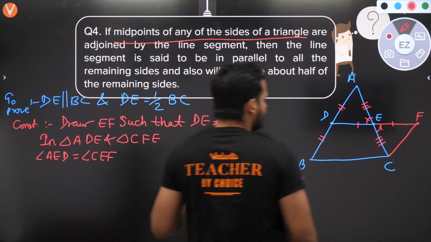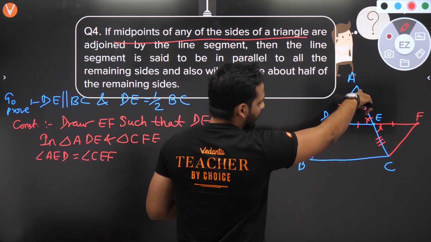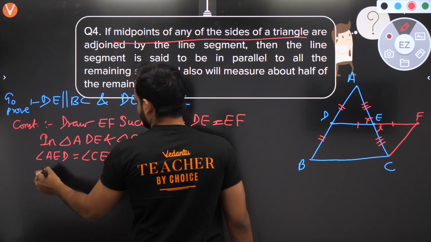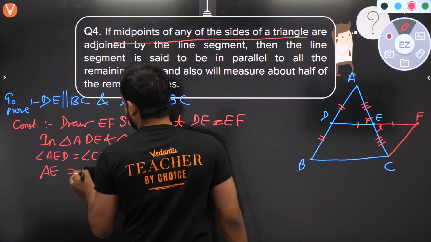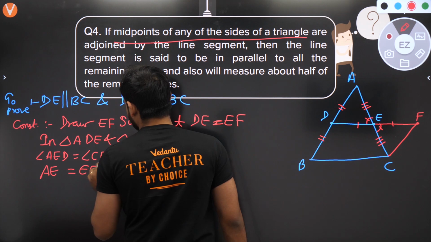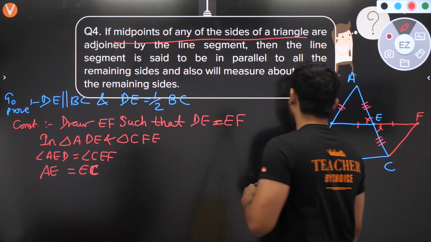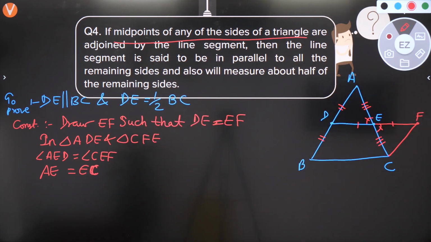Second, AE is equal to EC. Why? Because E is the midpoint. Is it true or not? Correct? Now the next part is angle DAE is equal to angle ECF.